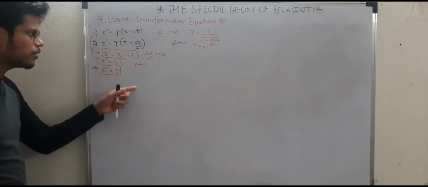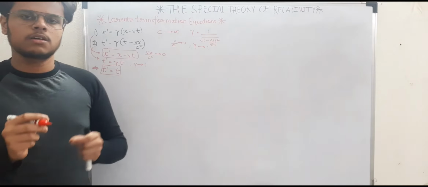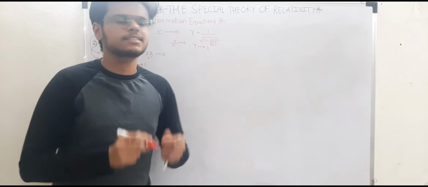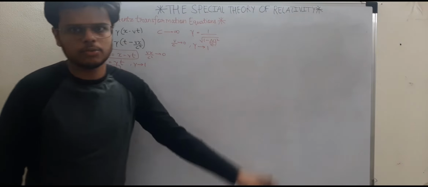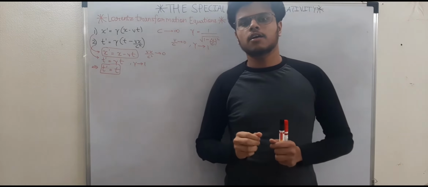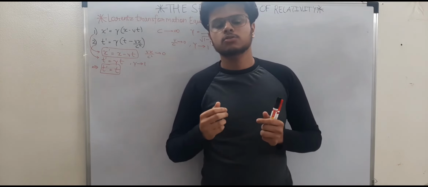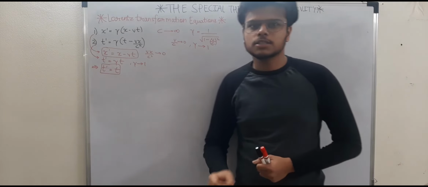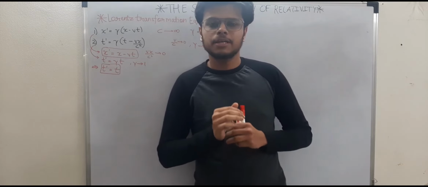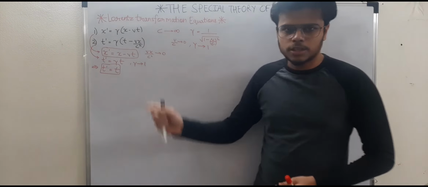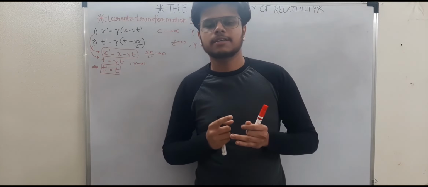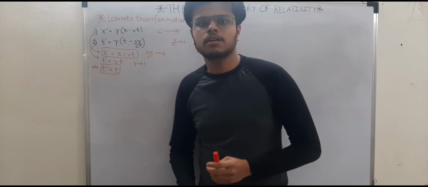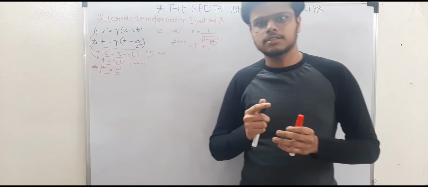So relativistic equations do hold true for speeds closer to the speed of light, that is during relativity, and for speeds which are very much less than the speed of light, they converge to Galilean equations. Sometimes you might wonder why we are trying to learn these equations. What is so unique about them? The uniqueness is that they are able to explain Einstein's postulates of relativity perfectly, right? They are able to explain relativity of simultaneity, time dilation, and length contraction. We will see now how they explain time dilation, relativity of simultaneity, and length contraction.